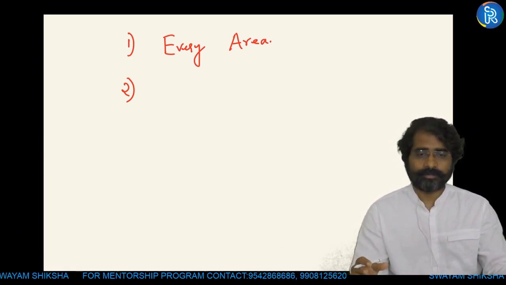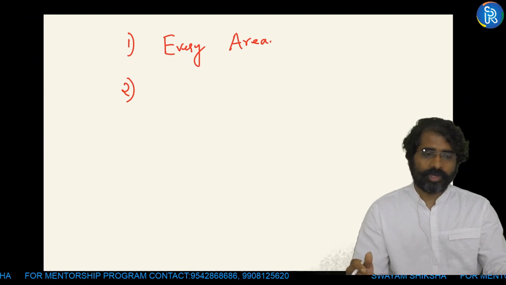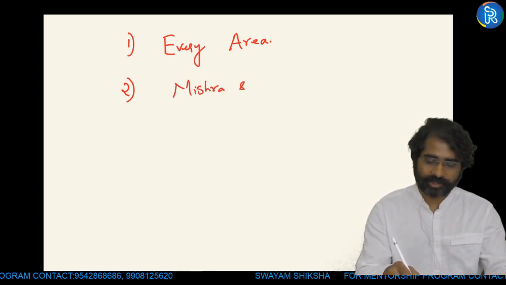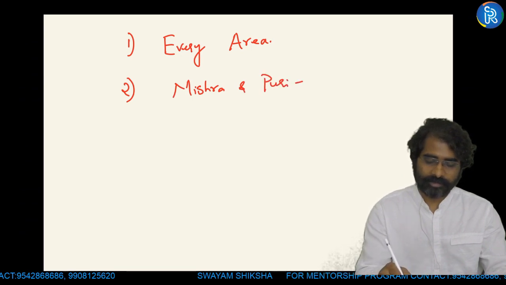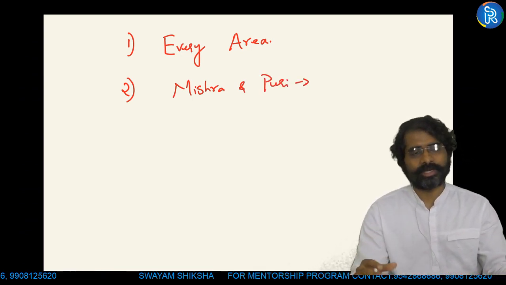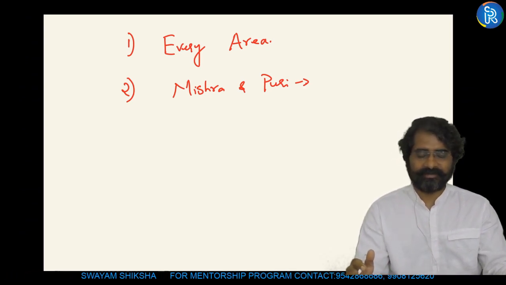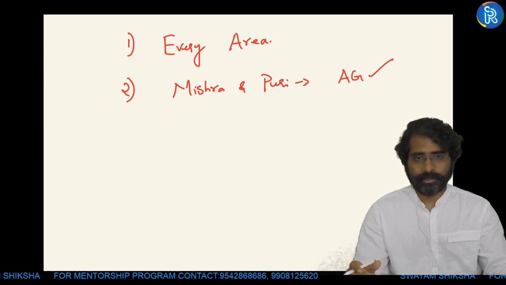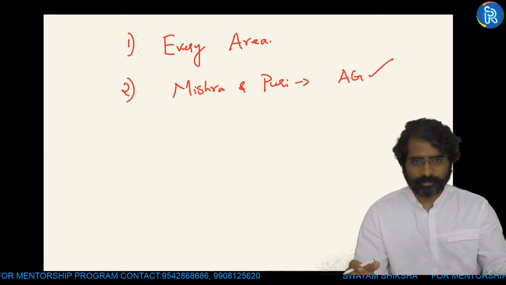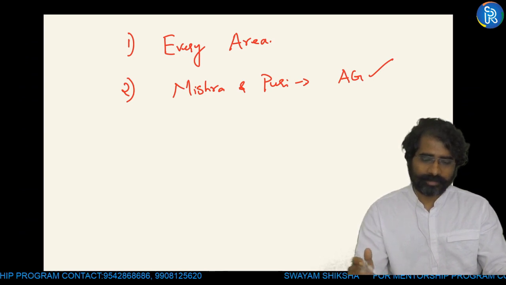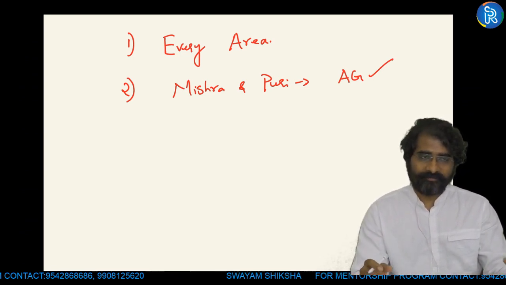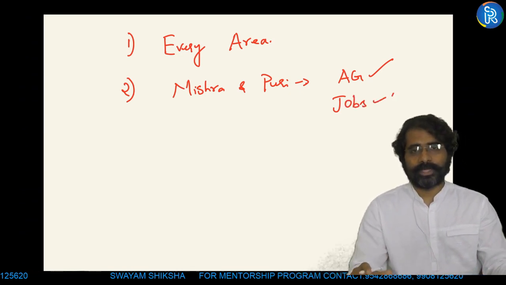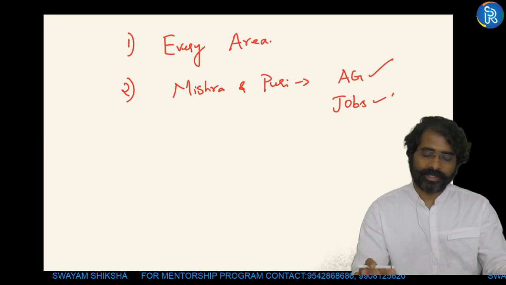But Mishra and Puri is bulky, no sir, so how do we read it? So you have to read Mishra and Puri selectively. Remember this, Mishra and Puri has to be read selectively. Somebody who is good at reading Mishra and Puri, you can read more chapters, otherwise read selectively. For example, agriculture, you can give a reading with respect to Mishra and Puri, because agriculture is good, industry is good. Okay, so like that you have to select some core topics. Liberalization you can read. Okay, from where more questions are coming, jobs related, job market, etc. So such areas you will be reading Mishra and Puri.